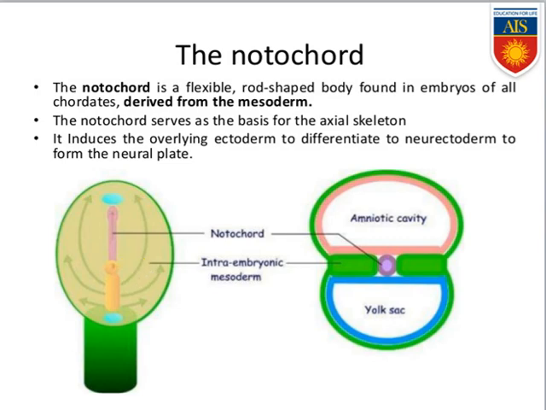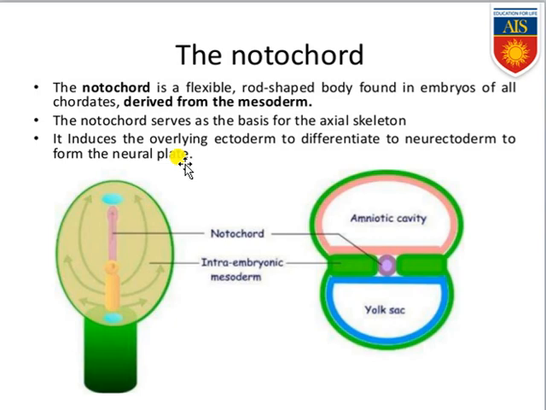Now coming to the next slide, where the notochord is discussed. The notochord is a flexible, rod-shaped body found in the embryos of all chordates, derived from the mesoderm. Keep it in your mind. It is always derived from the mesoderm, and it is a flexible rod-shaped structure found on the dorsal side of the embryo, obviously of the chordates.